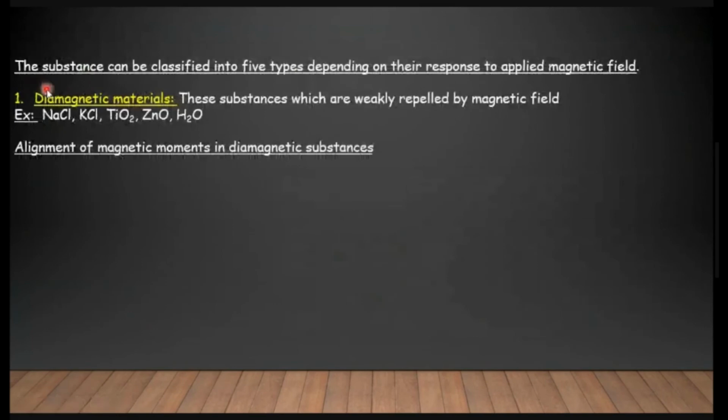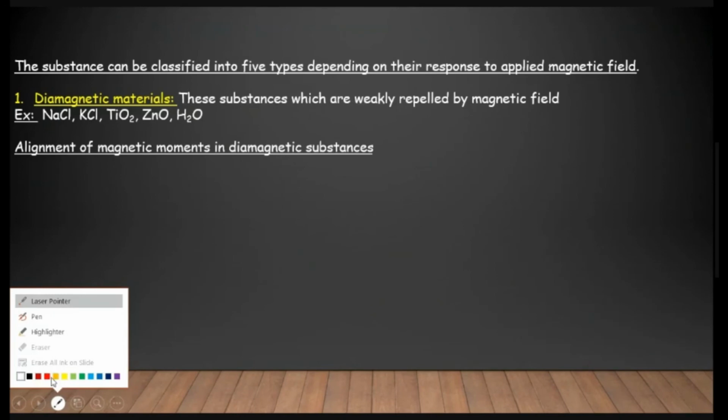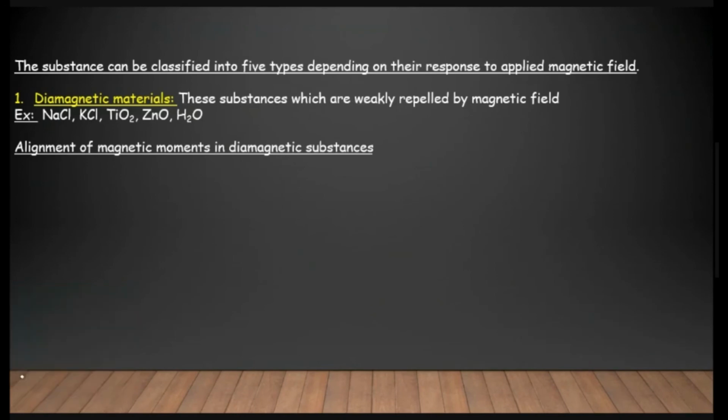First, diamagnetic materials. In order to show diamagnetic property or diamagnetism, these substances are weakly repelled by the magnetic field. This property is shown by materials that do not possess any unpaired electrons.